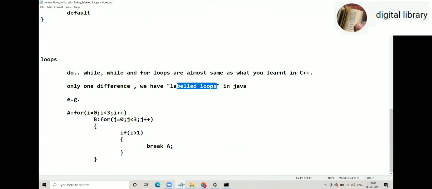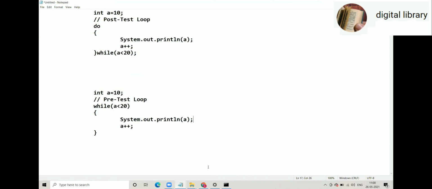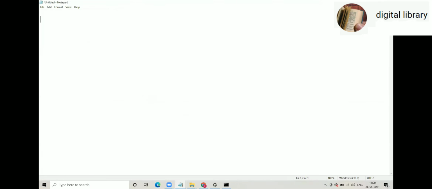Now, the advantage of labeled loops is, suppose we have this nested for loop. For i equal to 0, i less than 3, i plus plus, and then we have for j less than 3, j plus plus, and we have some code, and now we have some condition here.